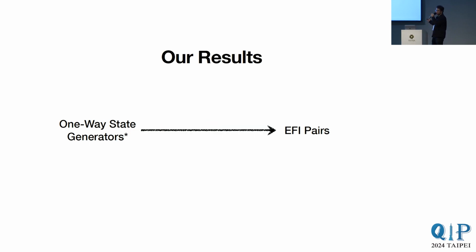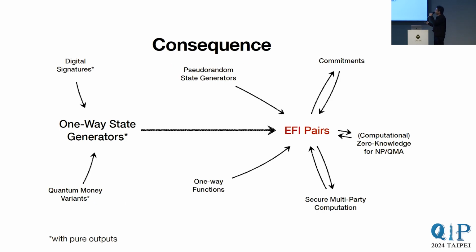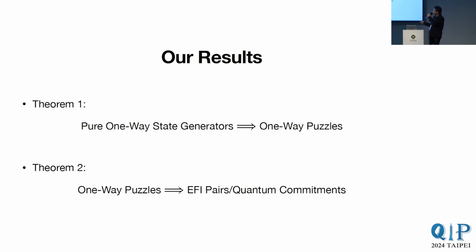And our work here aims to shed some light on this relationship by showing that one-way state generators with pure state outputs imply EFI pairs. And the consequence of this is, since most things end up implying EFI pairs, we can reasonably place EFI pairs as the leading candidate for quantum minimal assumption.